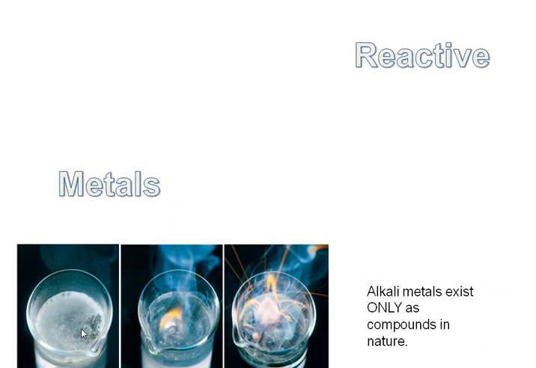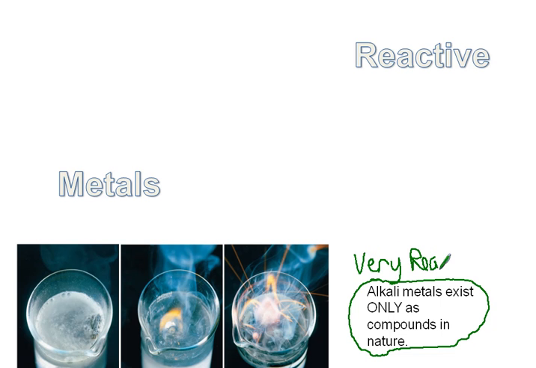All right, reactive metals. Some metals are much more reactive than other metals, okay? Something that you need to know, alkali metals only exist as compounds in nature. That is because they are very reactive. They are unstable. They want to get rid of that one electron. They give it away very easily, so they only exist as compounds in nature because they need to grab onto somebody, all right?